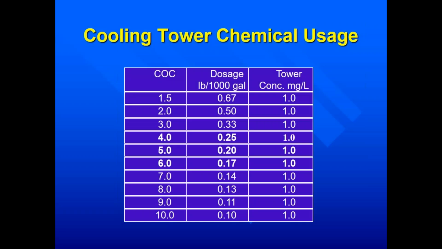This table shows how cycles of concentration affects chemical use. The middle column is pounds of chemical added per 1,000 gallons of water used. Operating a tower at higher cycles generally uses less treatment chemical because less chemical is lost through blowdown. And again, the returns diminish after about 6 or 7 cycles of concentration.